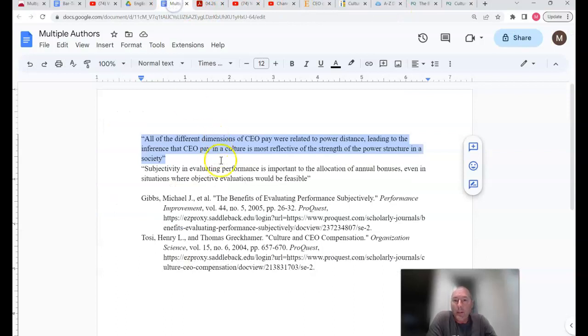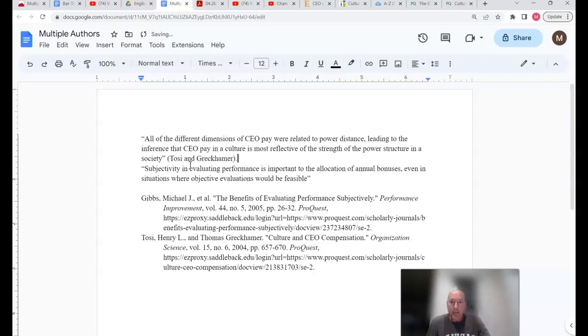So when I'm doing my source, it's these guys here. With two authors, I'm going to list both of them. So it would be Tosi and Greckhammer. All right, so this way, and sorry, I'm single spacing here just so you can see it all in one page. There's no comma. I use "and," not ampersand. And then I have both their names here.